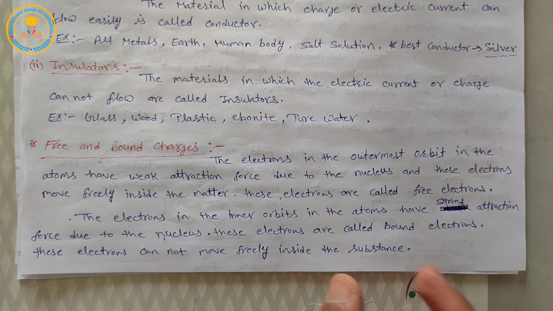These electrons are called bound electrons, and these electrons cannot move easily inside the matter or substance. Okay, these electrons are called bound electrons. Okay, clear?